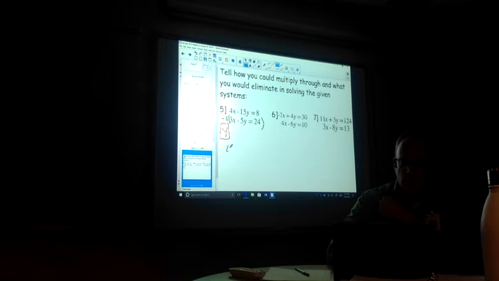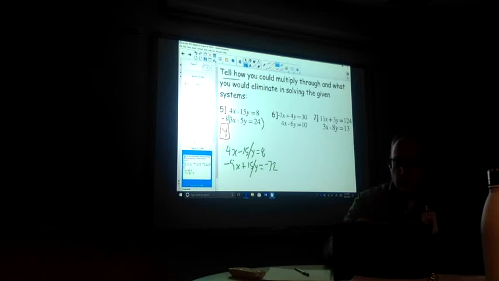So my top equation would be 4x minus 15y is equal to 8. Nothing happened to it because I didn't multiply anything. The bottom equation is -9x plus 15y equals -72. And then if I add those together, you would probably see that the y's would cancel out pretty nicely. But again, we just wanted to tell us how we'd go about this problem without solving it.